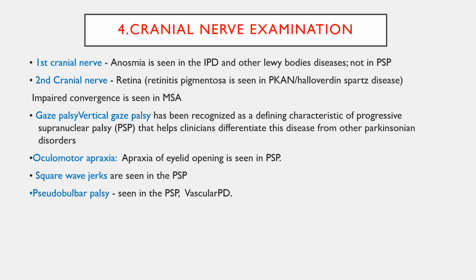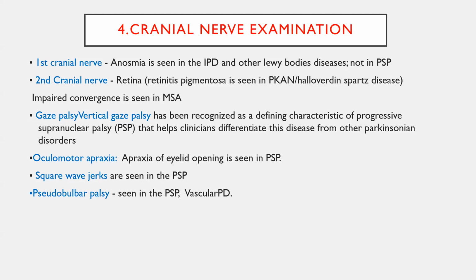Let's come to the cranial examination. First, the first cranial nerve: anosmia. You should examine this in any degenerative disease, whether a movement disorder or a dementia case. You need to check olfaction, because olfactory dysfunction is seen most commonly and earliest in idiopathic Parkinson's disease, and also in other diseases like Lewy body dementia. For the second cranial nerve, you need to see the fundus to rule out retinitis pigmentosa.